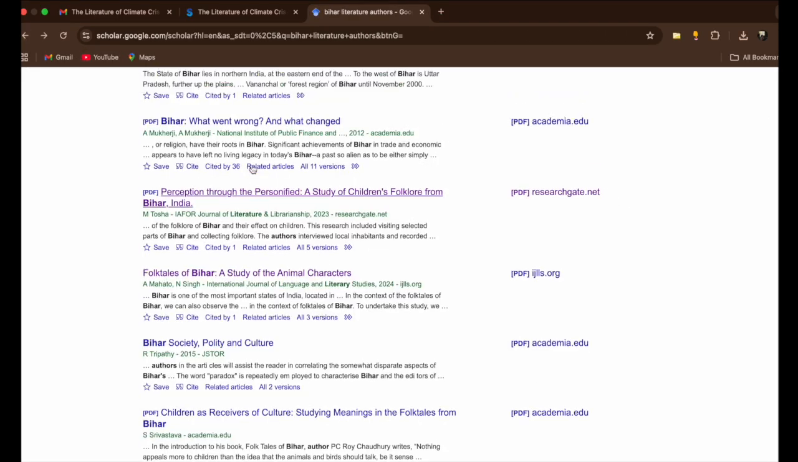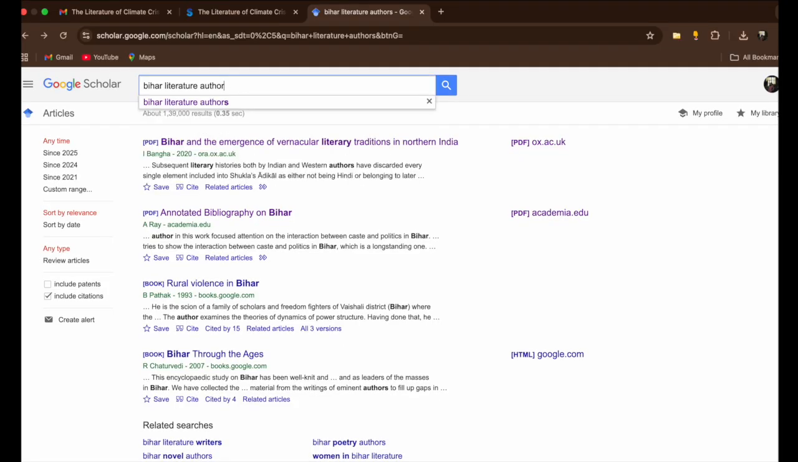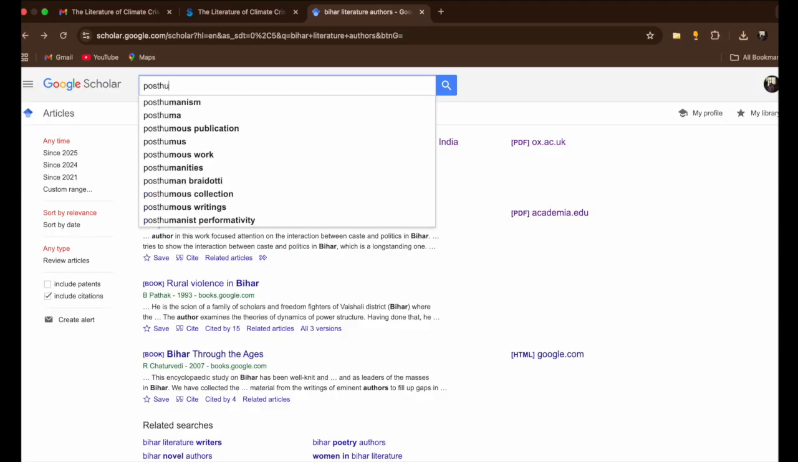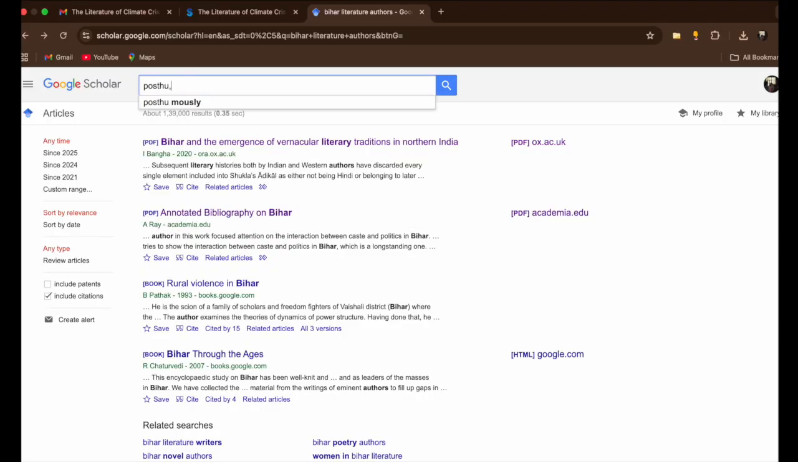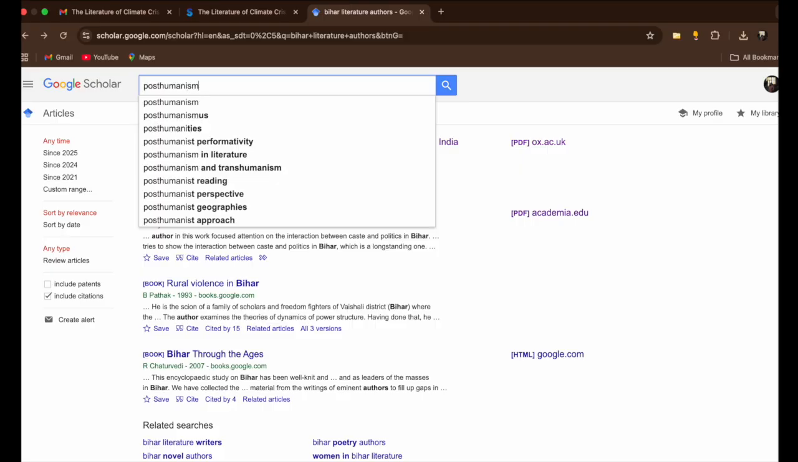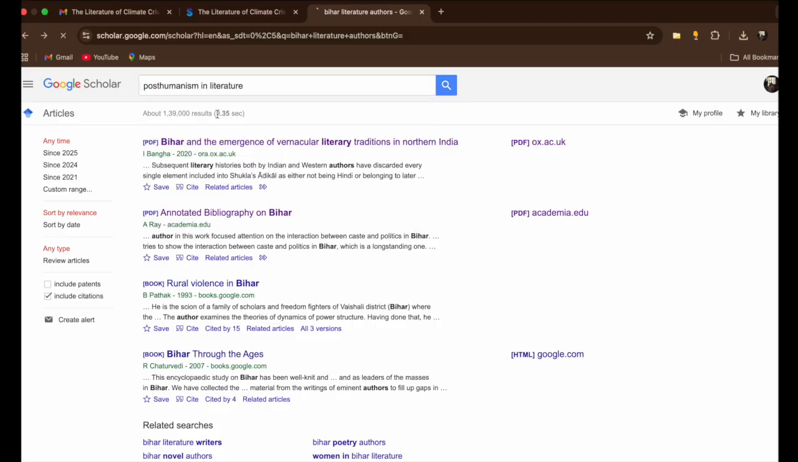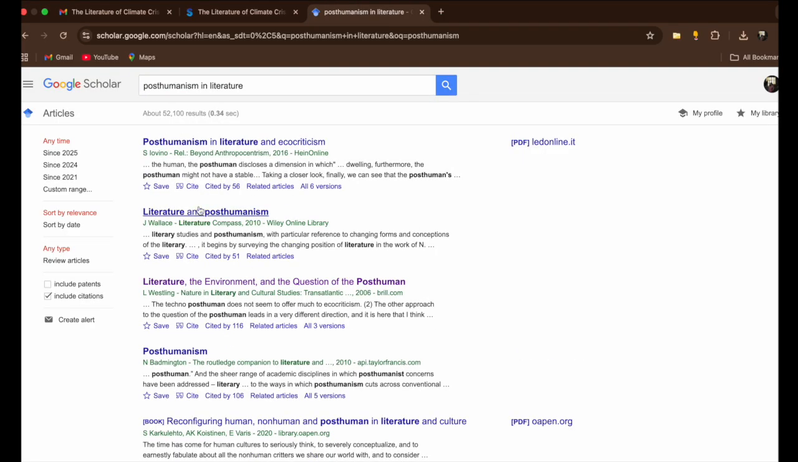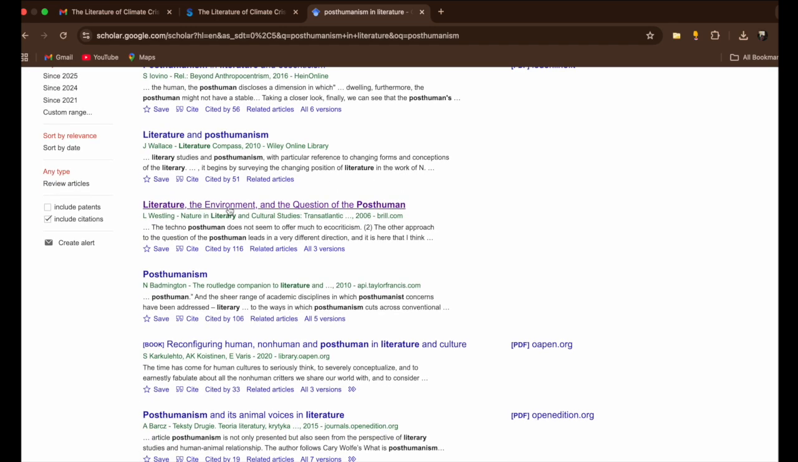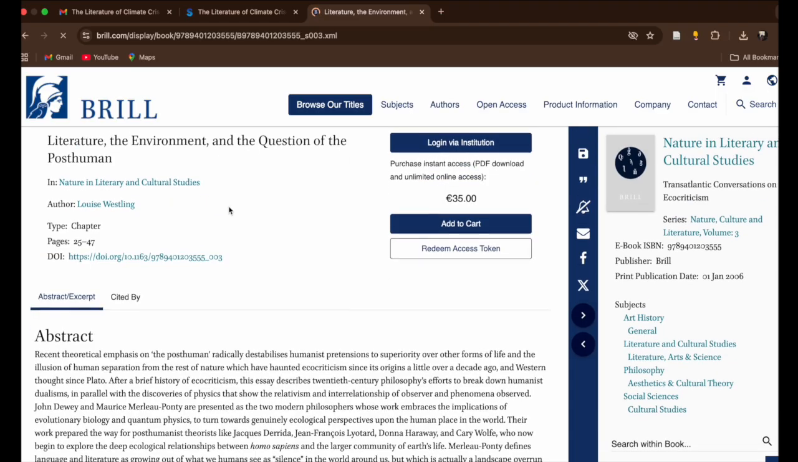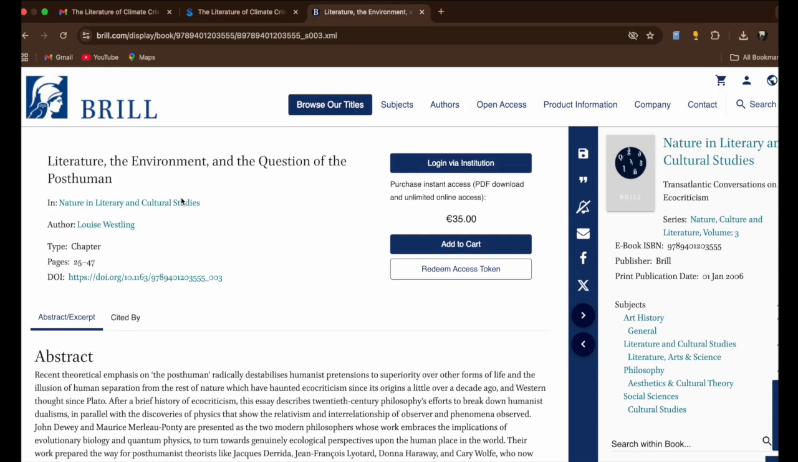We can search for another thing, let's say post-humanism. Okay, post-humanism in literature. Now, literature and post-humanism, literature, environment and the question of post-humanism. Yeah, so you can see it is a